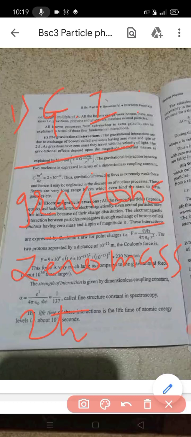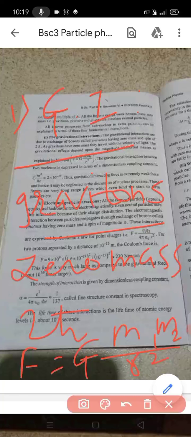The gravitational effects depend upon the magnitude of the inertial masses as explained by Newton's law. What is Newton's law? F is equal to G m1 m2 divided by r square.